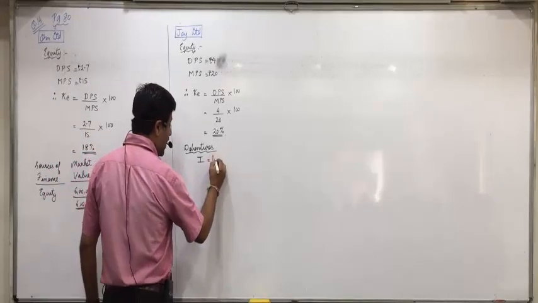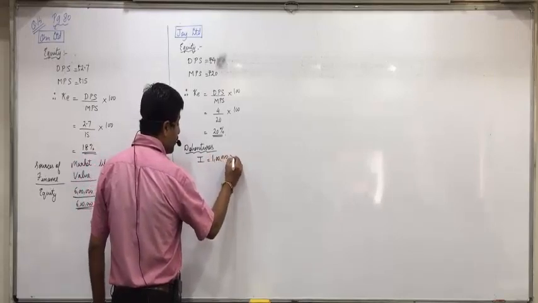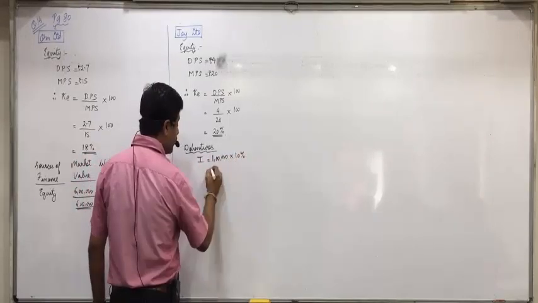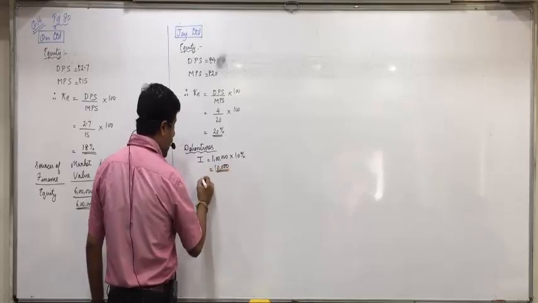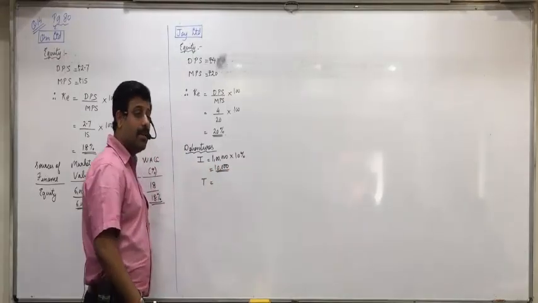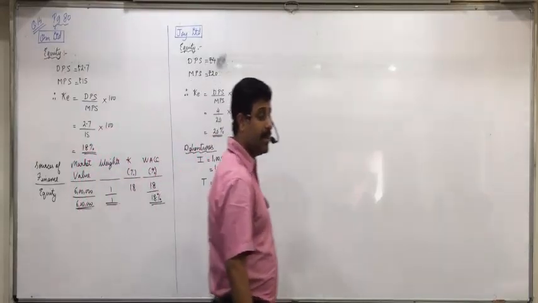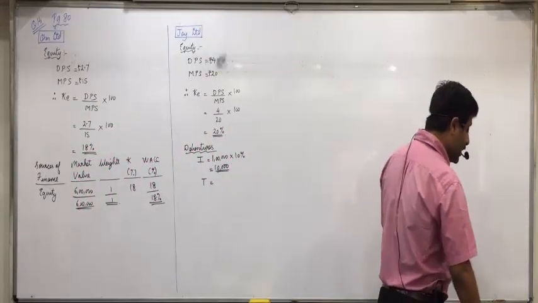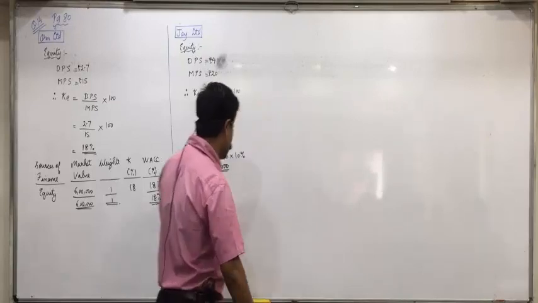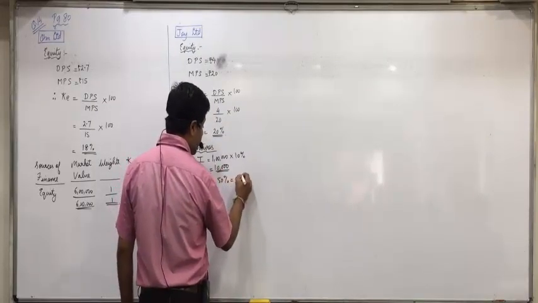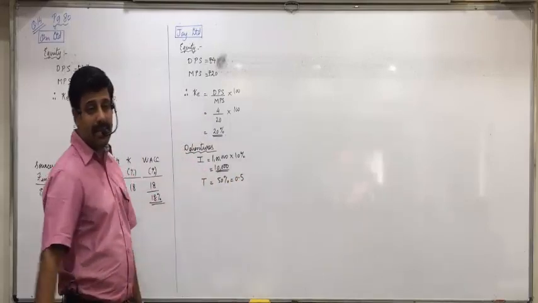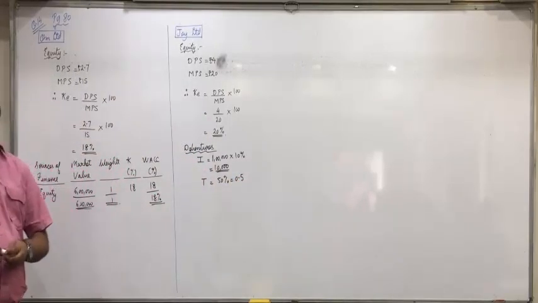So interest will be 1 lakh into 10%, 10,000. Now I(1 minus T), what is T? At the bottom can you see 50% is the tax rate? So 0.5.